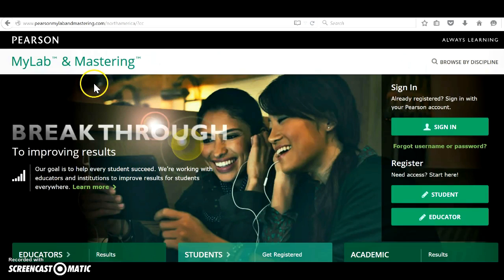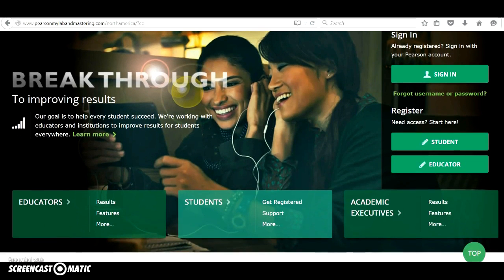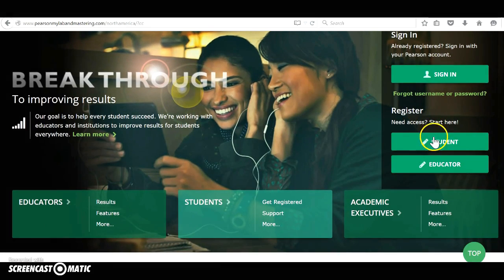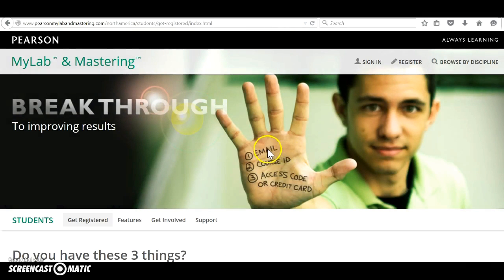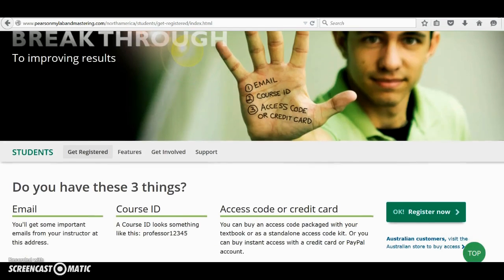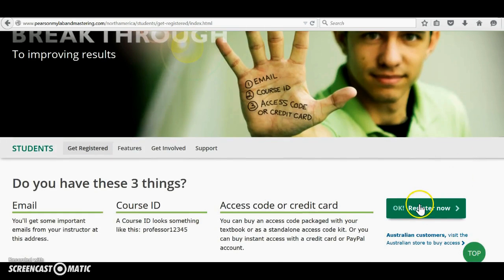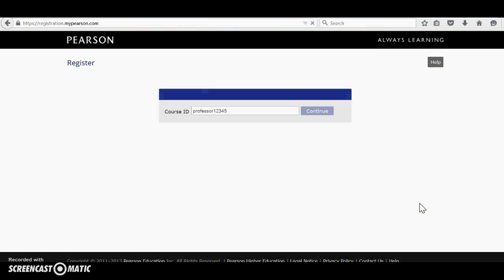Okay, so we're going to go to the MyLab and Mastering Pearson website in order to gain access to the course. We're going to say register because we need access and we're students. You need an email address, a course ID, and an access code in order to be able to register here. So I'm going to say OK. I have those three. Register now.